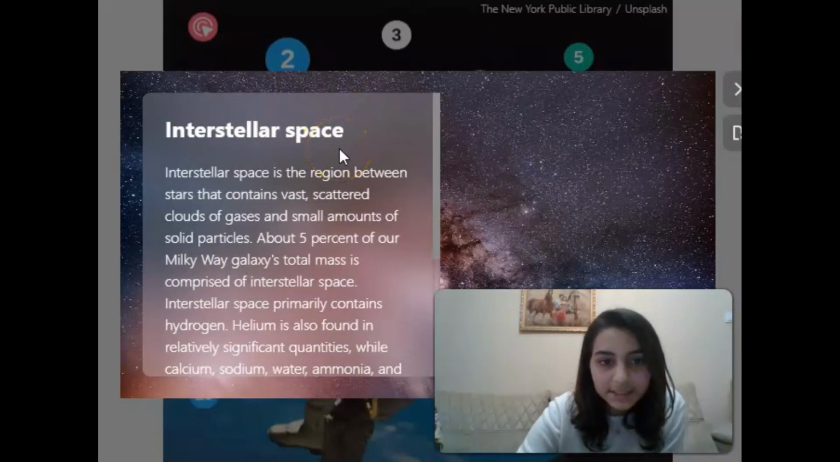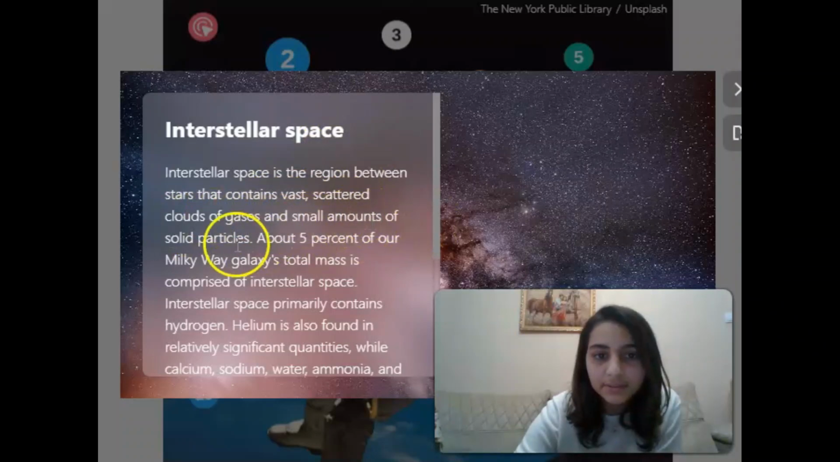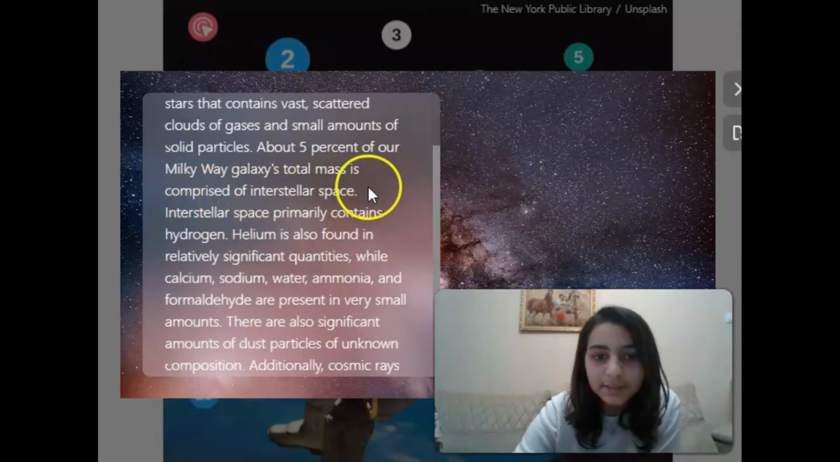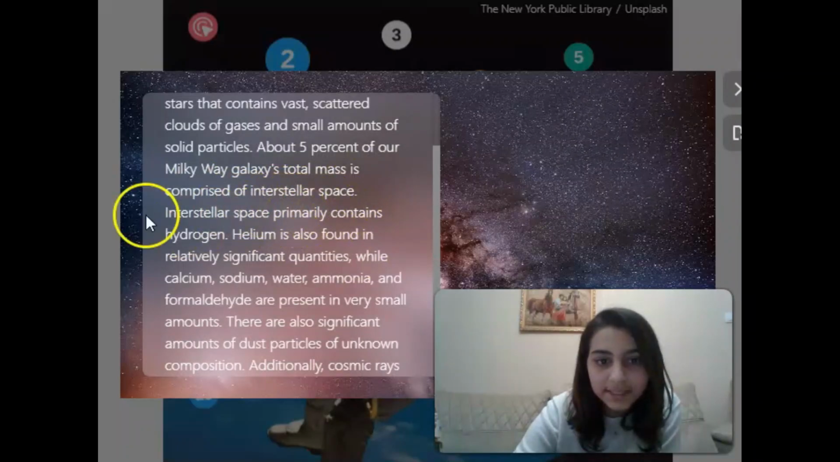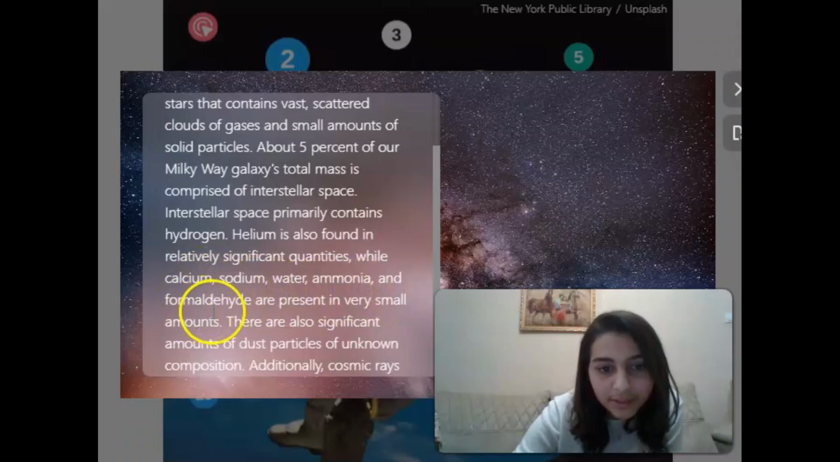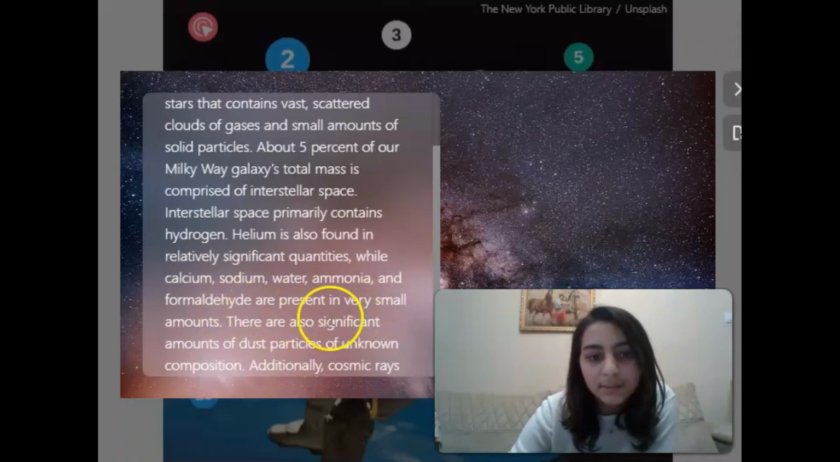Interstellar space. Interstellar space is the region between stars that contains vast, scattered clouds of gases and small amounts of solid particles. About 5% of our Milky Way galaxy's total mass is comprised of interstellar space. Interstellar space primarily contains hydrogen. Helium is also found in relatively significant quantities, while calcium, sodium, water, ammonia and formaldehyde are present in very small amounts.